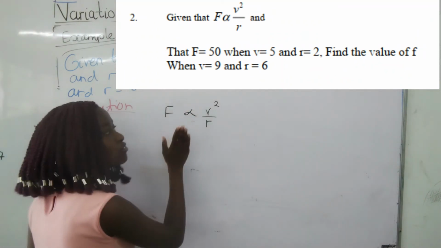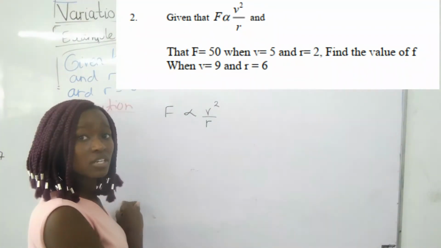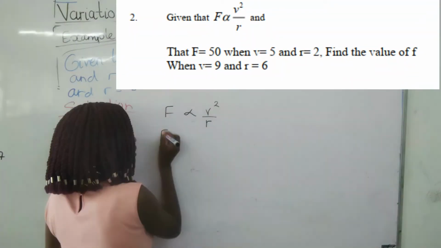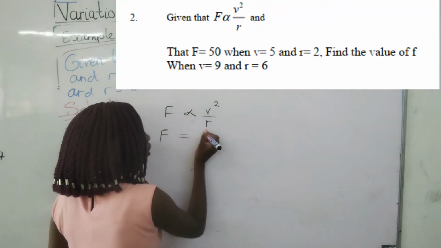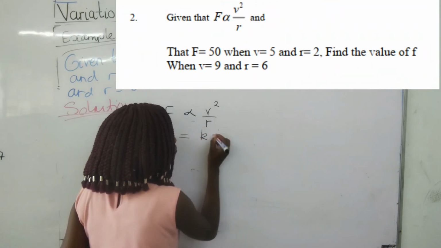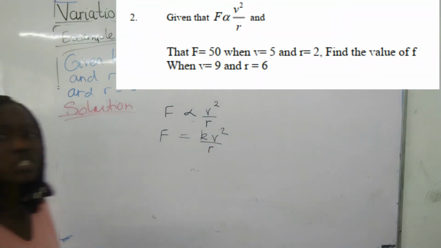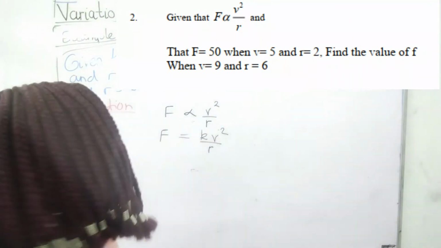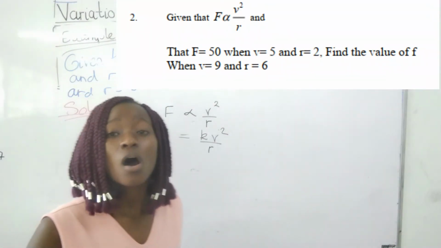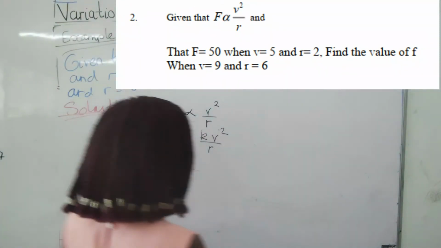So first we are supposed to remove the proportional sign. It will end up as f is equal to, we put a constant k, v squared over r. Never forget to put a constant. Now that we have put a constant, we have to determine its value.